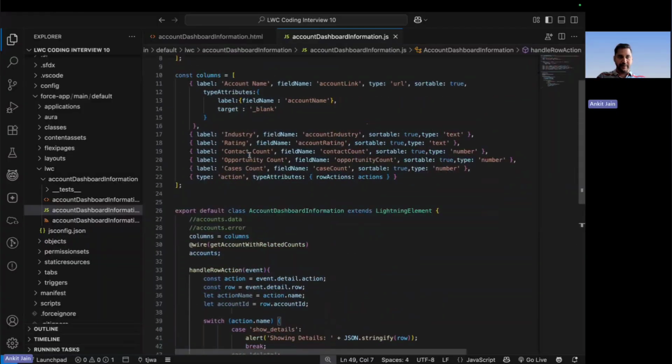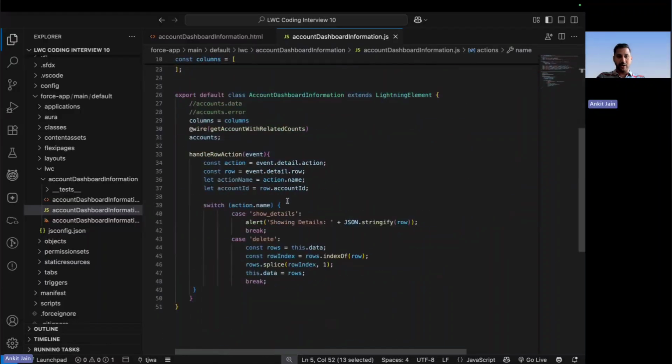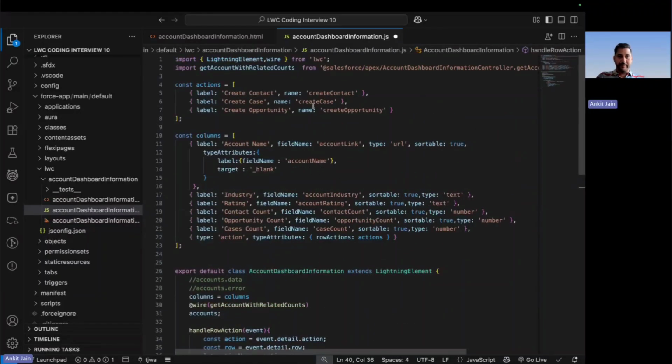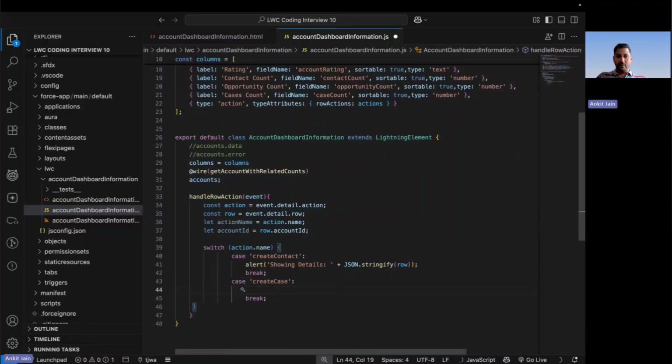So the first action name based on which we have to execute the logic here is create contact. So here I am checking for create contact. Another action name is create case. So here I put the create case. Again, this logic we will write later, but let's first make the template ready. And the third case should be create opportunity. And in the case of default, I am putting the unhandled action.